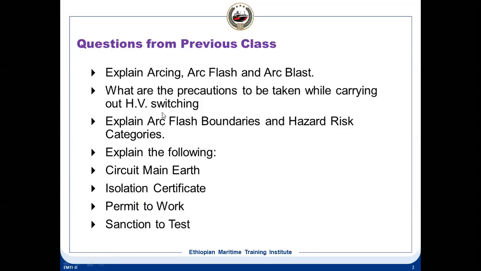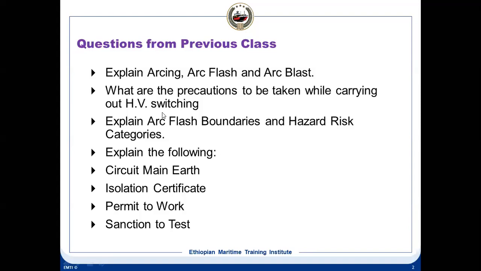So we know what an arc is. Just to remind you, an arc is the production of an unintentional electrical arc during opening of a breaker, isolator or a switch. Due to the discharge of electricity through the medium between the contacts, it produces an arc. So an arc is the production of an unintentional electrical arc during opening of a breaker or isolator or any switches.